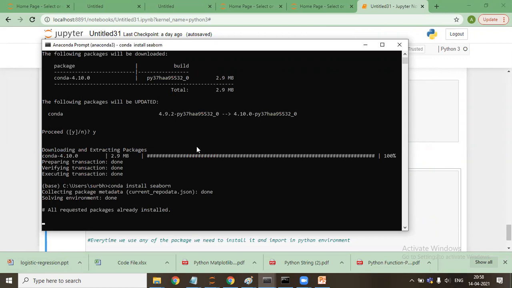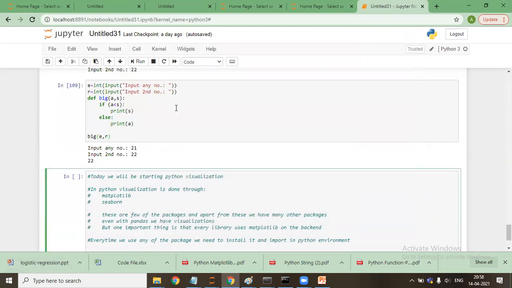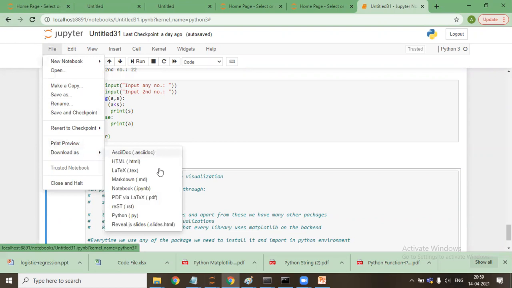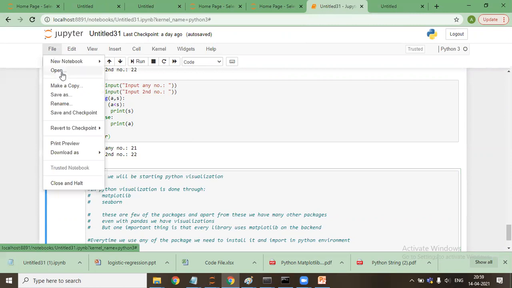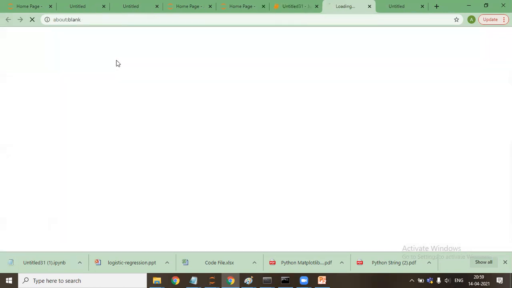So just give me a moment. I'll tell you how to install it through the Jupyter Notebook. Okay, so Conda is Anaconda specific. Yeah. Okay. Let me download it as a notebook.